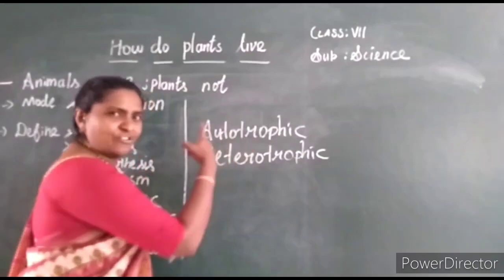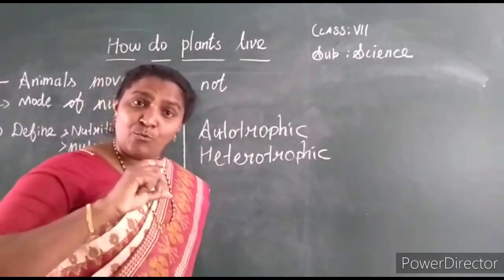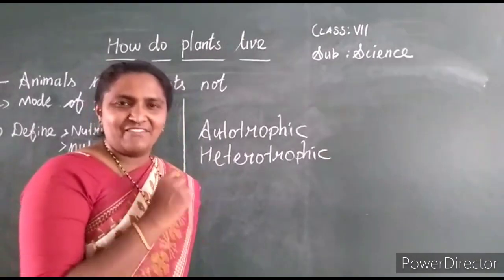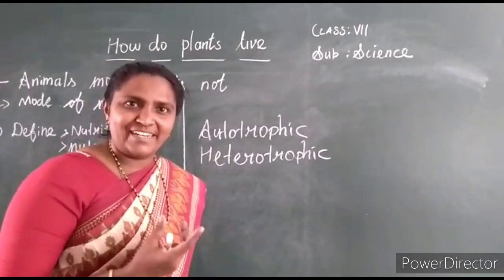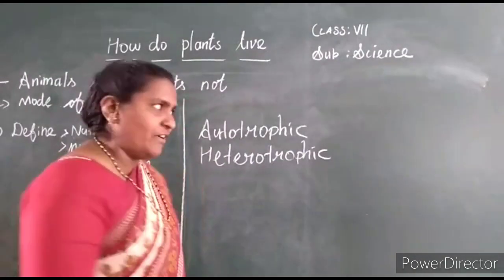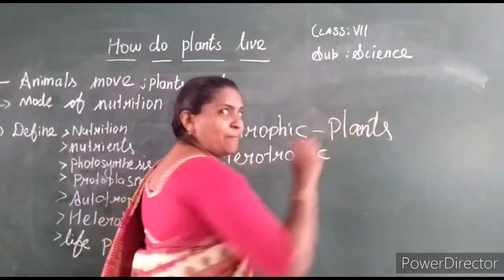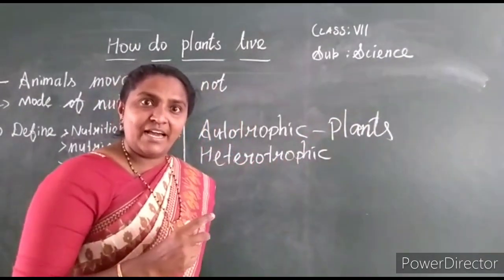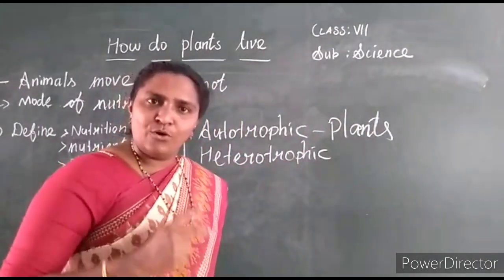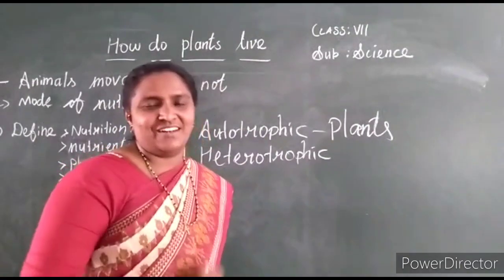Autotrophic means it is a mode of nutrition by which organisms prepare their own food by themselves. For example, plants. All the green plants prepare their own food by themselves because of the presence of chlorophyll.